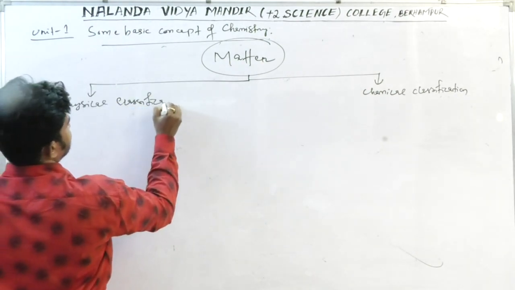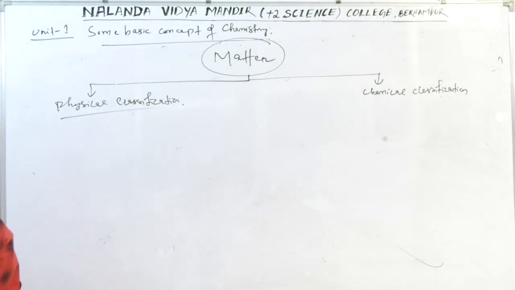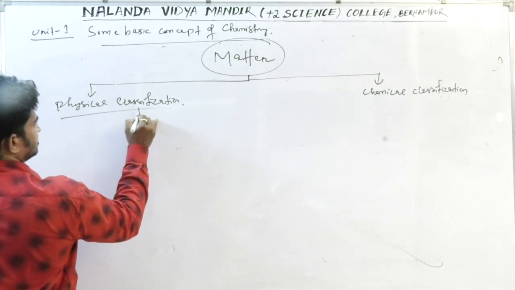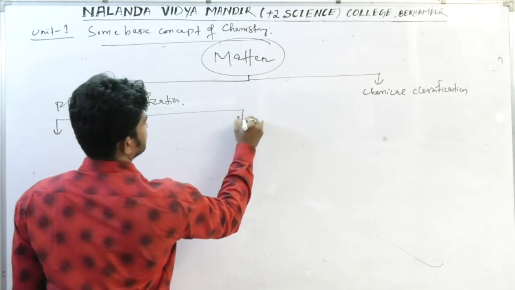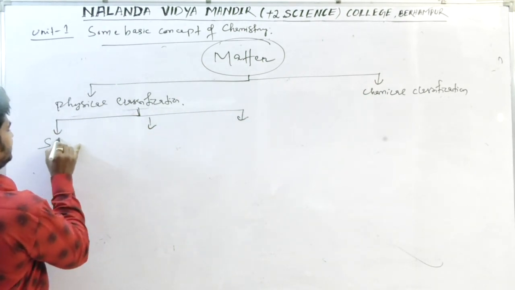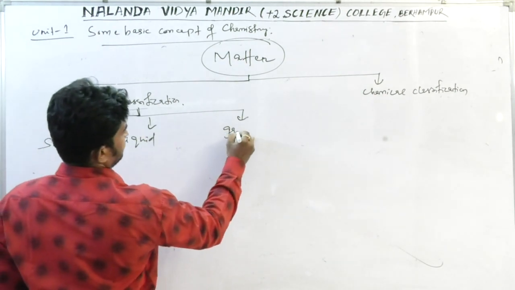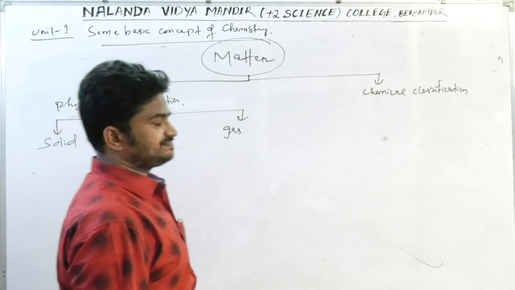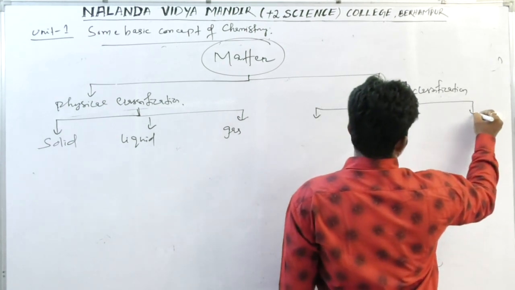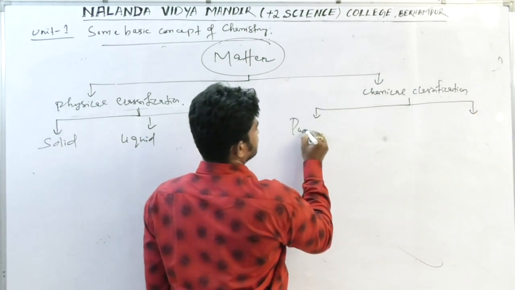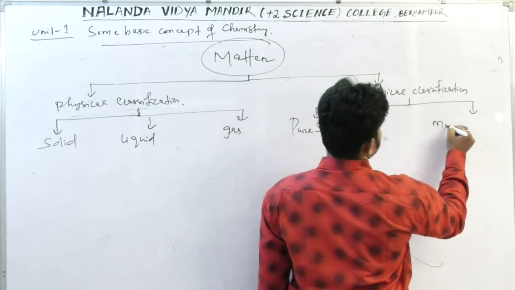Physical classification corresponds to the physical state. How many physical states are there? There are 3 physical states: solid, liquid and gas. Similarly, chemical classification is also of 2 types, pure substance and mixture.